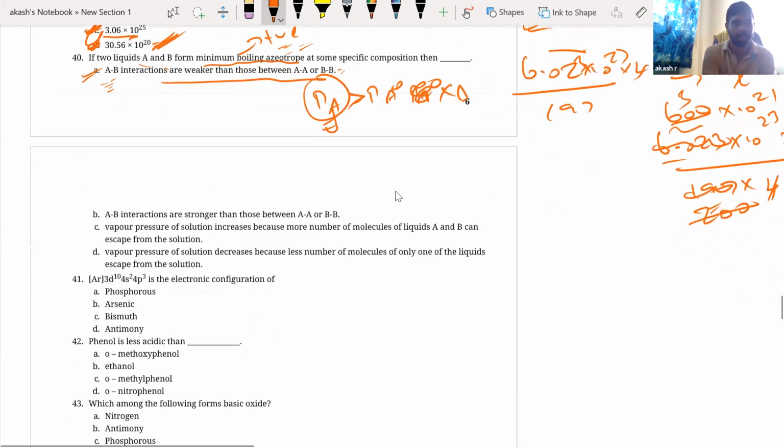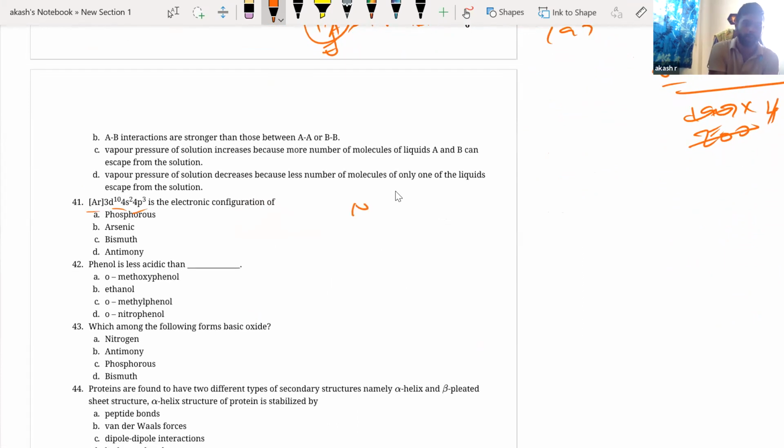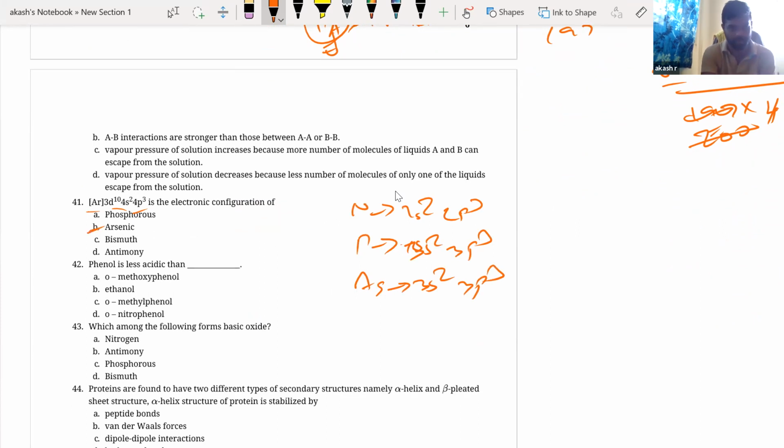Next, okay. 4s2 4p3. Okay, nitrogen will have 2s2 2p3, phosphorus will have 3s2 3p3, and what is the next element? Nitrogen, phosphorus, arsenic. Right? Arsenic will have 4s2 4p3, so it is arsenic. B is the answer to this question.